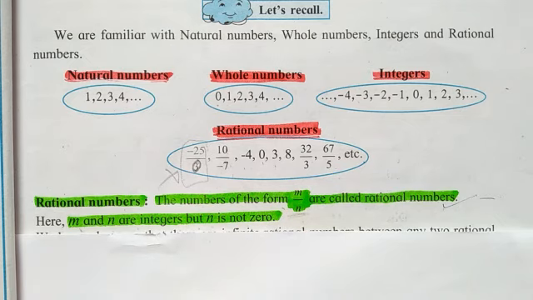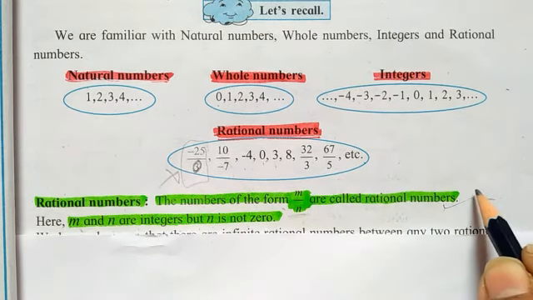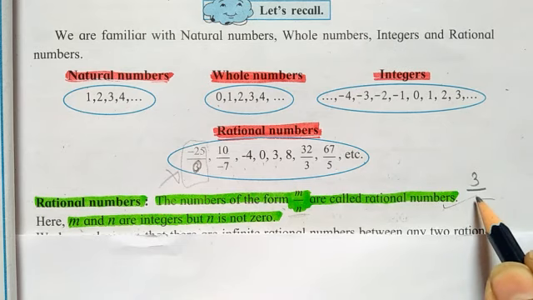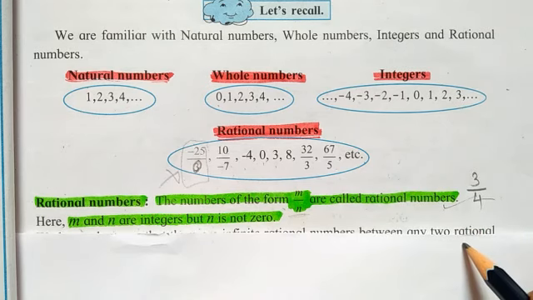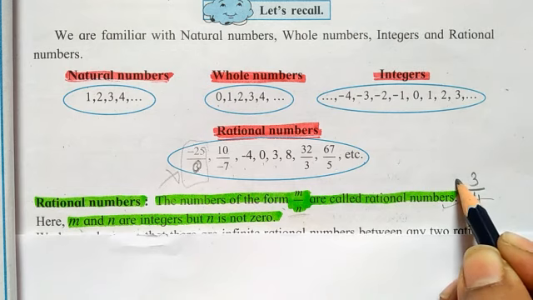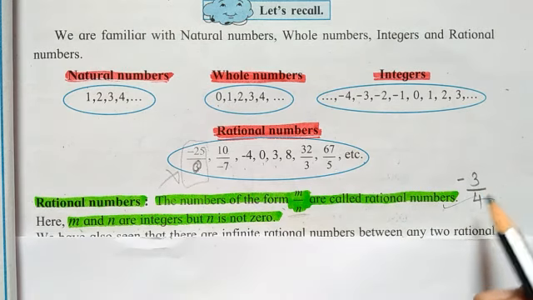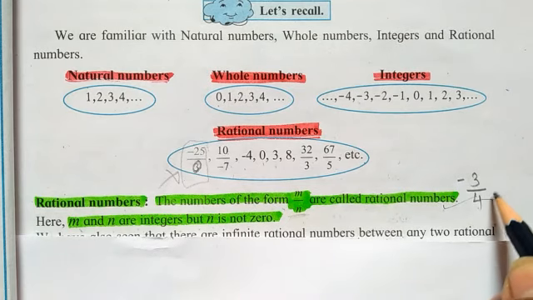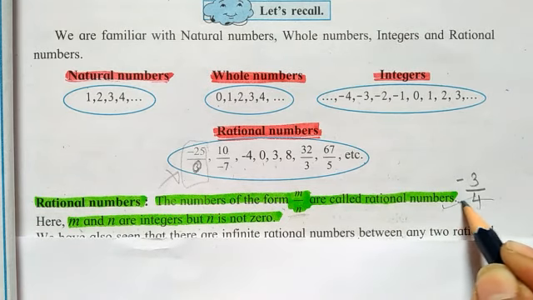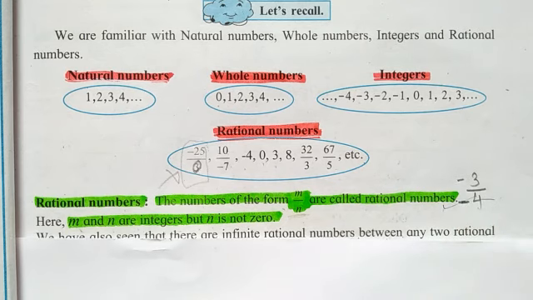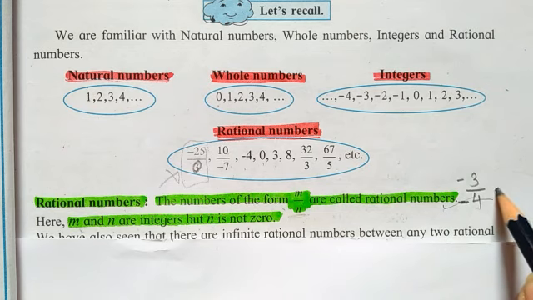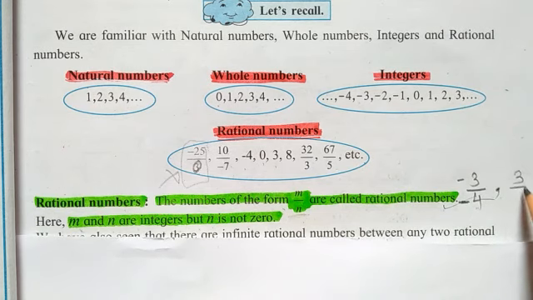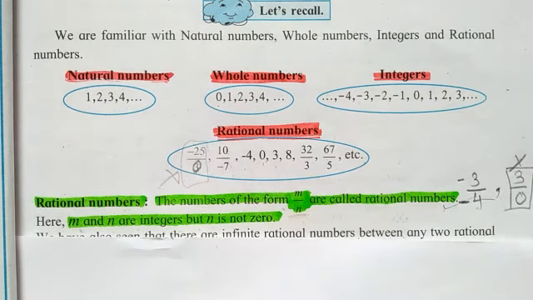That means if I write the fractional number 3 upon 4, it is a rational number. If I put the negative symbol, negative 3 upon 4, it is also a rational number. If I put the negative symbol towards the denominator place, then also it is a rational number. But if the number is 3 upon 0, then this will not be a rational number.